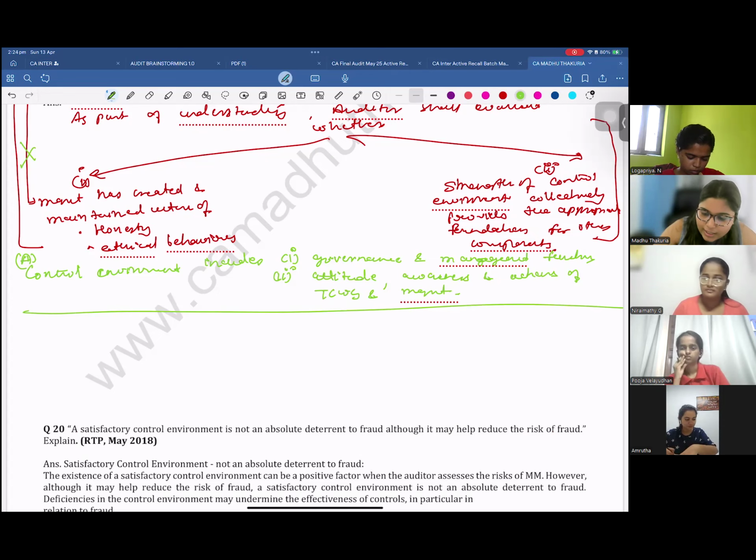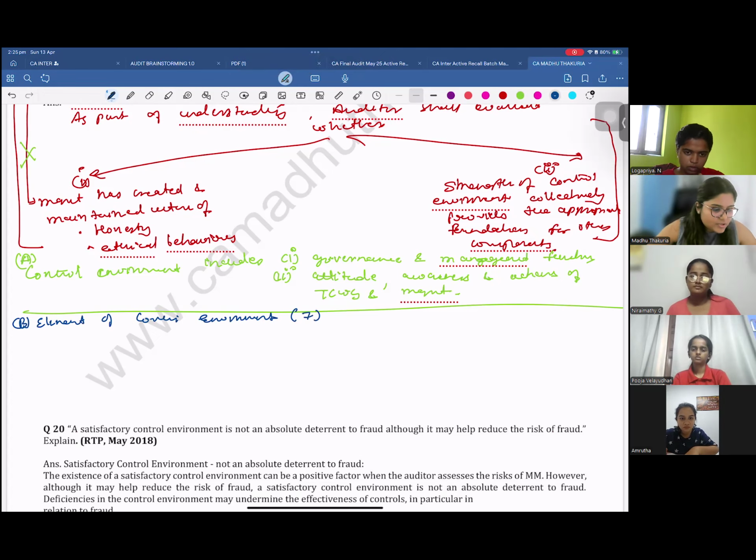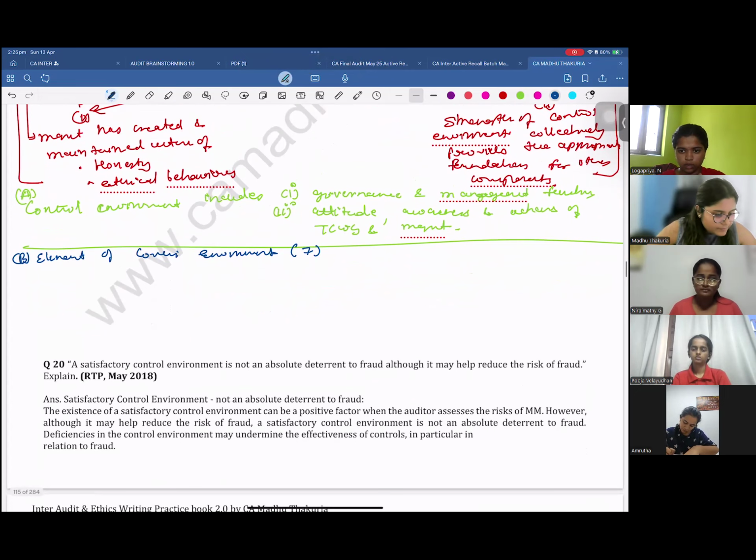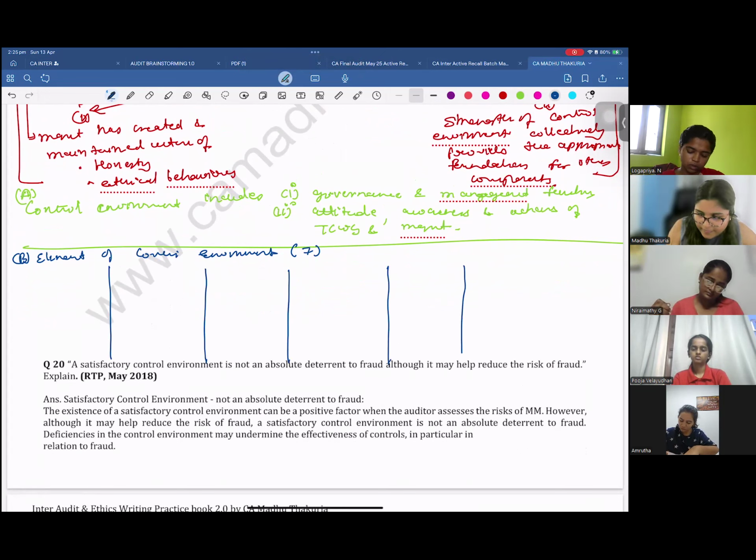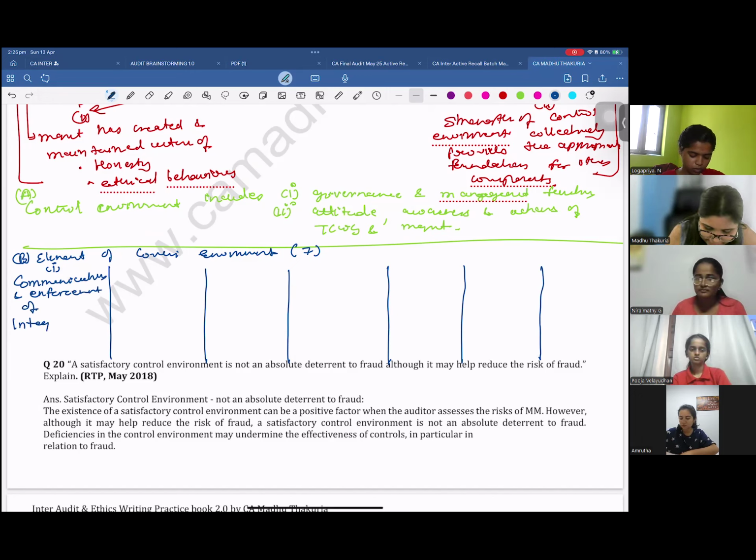Now, if they ask you the elements of control environment, there are a total of seven elements of control environment. First element, communication and enforcement of integrity and ethical values.